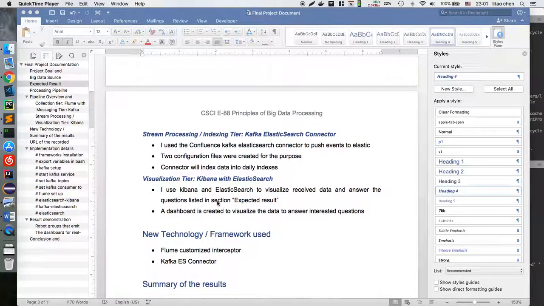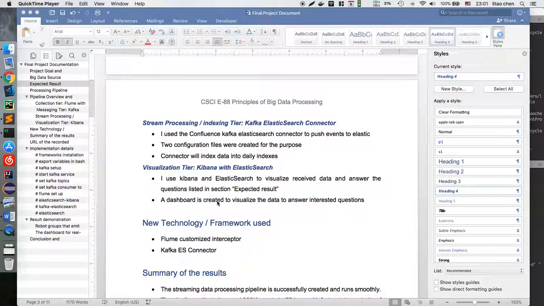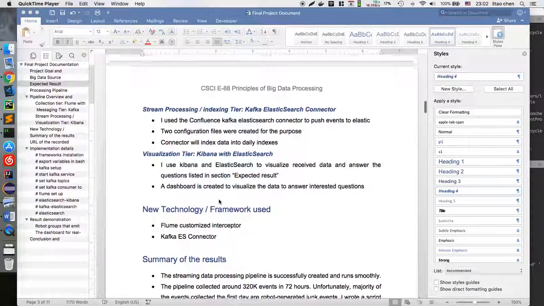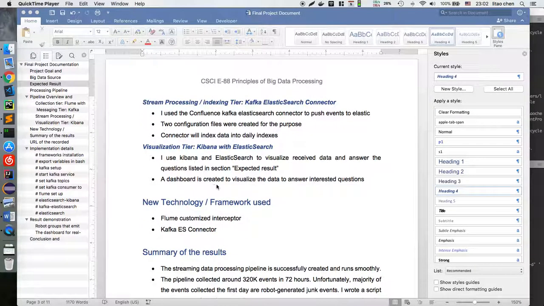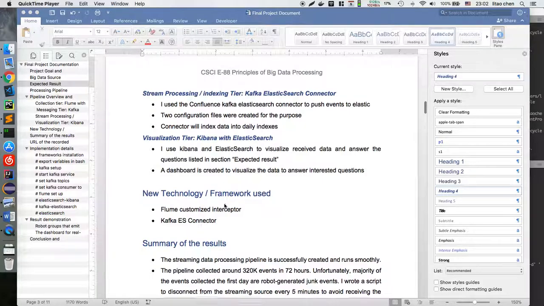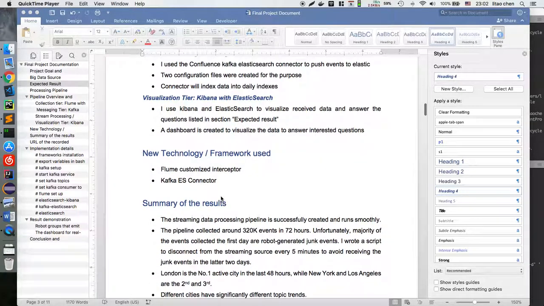And for the visualization, we use Kibana with Elasticsearch. I'm going to create a dashboard to visualize data to answer the questions we're interested in. The new technologies and frameworks we use: one is the Flume customized interceptor to modify the event body, and the second one is the Kafka Elasticsearch connector, which uses the Kafka Connect framework.